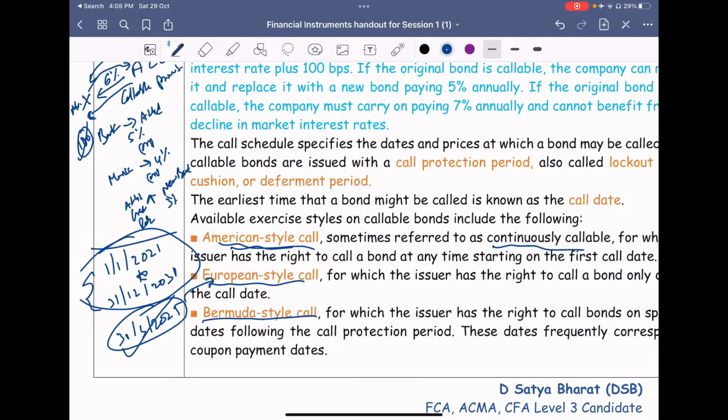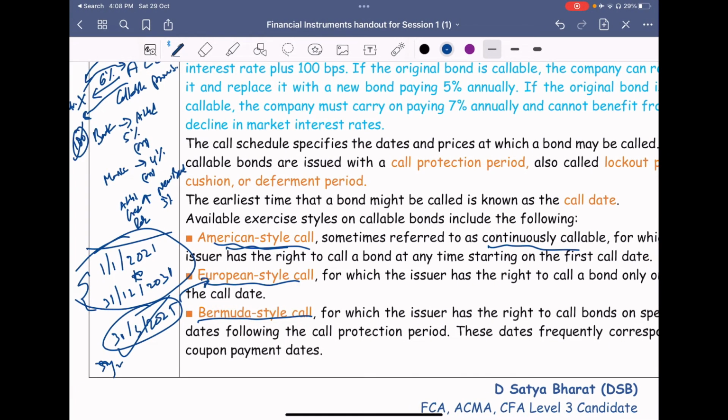In Bermuda style of call, they will mention, for example, a 5 years non-callable period, 5 years meaning till 31st of 12 2025. So during this period, 21, 22, 23, 24, 25, they will not be calling for anything. Later, they will be specifically giving certain dates, say for example, 30th of June 2026, 31st of December 2026.